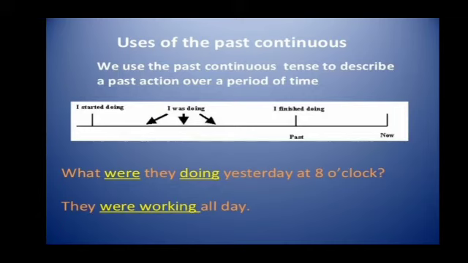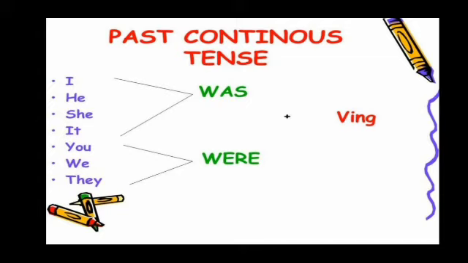Now the structure for past continuous tense. Again, the sentence starts with a subject. I have written pronouns here, but we can use nouns also in place of pronouns. So with I, he, she, it, we use was, and with you, we and they, we use were. That is followed by the first form of the verb plus ing.